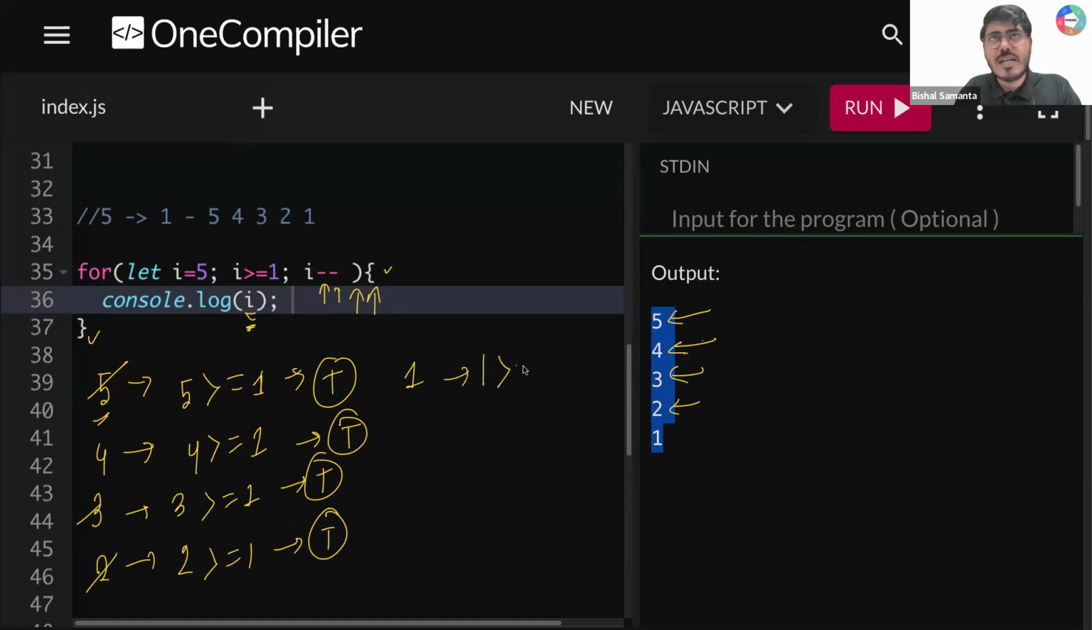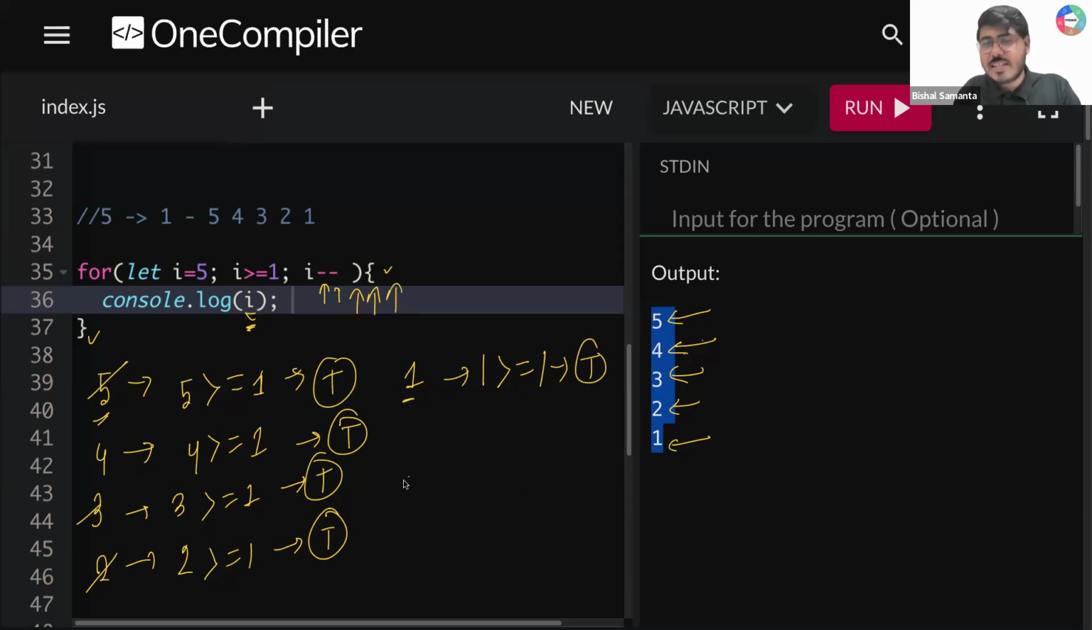Now tell me, guys, 1 greater than or equal to 1. Is this true? Is 1 greater than or equal to 1? Yes, definitely it is equal to 1. So it is true. So console.log(i). What is your i value? Your i value is 1. You are printing here 1.